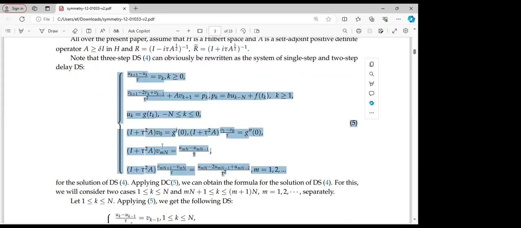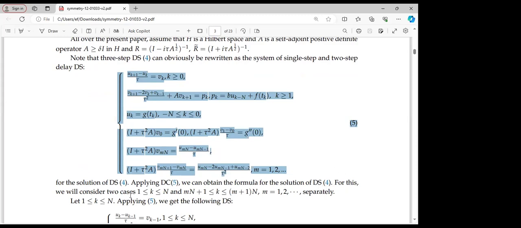For the solution of the difference scheme, if we apply 5, we can obtain the formula for the solution of the difference scheme. In this case, we are talking about the difference scheme of 4.